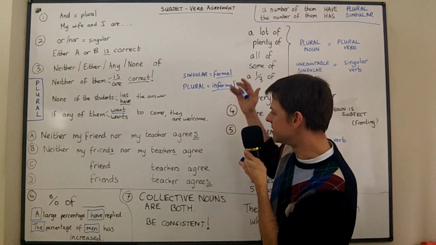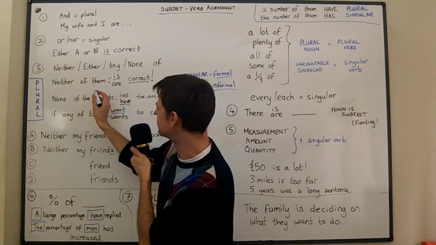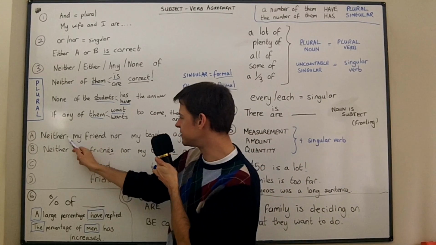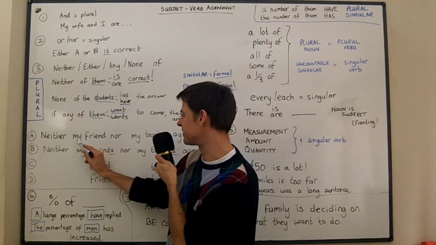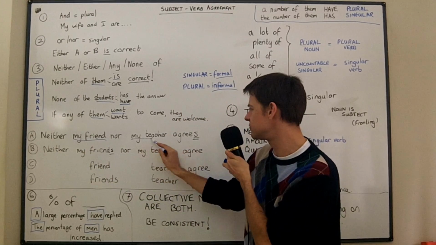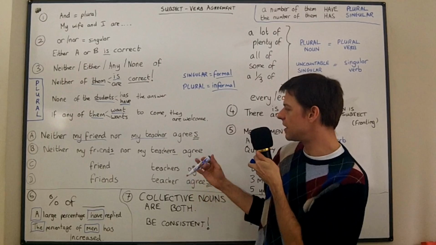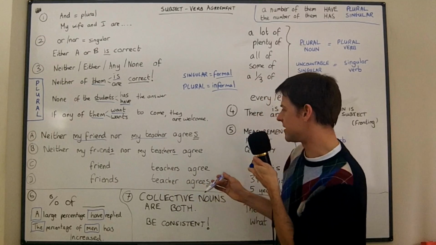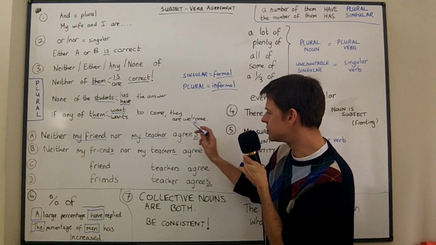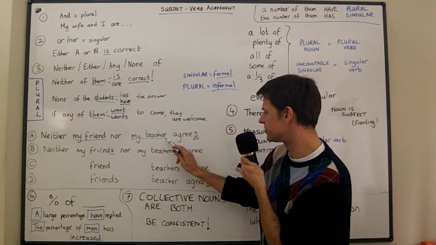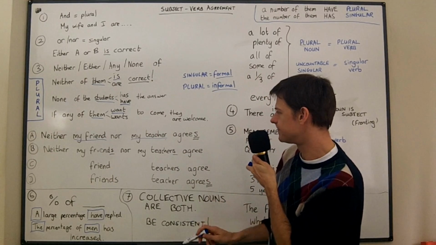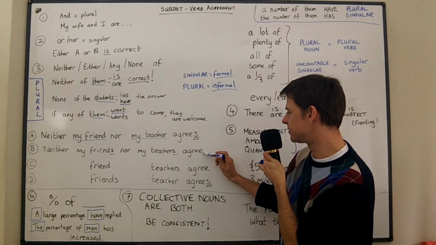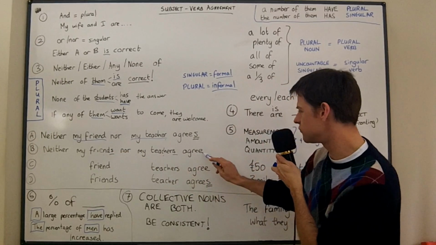Okay, so let's come down onto when we have, these are obviously all plural, them, students and them, they're all plural, but sometimes we have a singular and a plural. Sometimes we have a singular and a singular. Neither my friend nor my teacher agrees. And I've read on several websites and in some of the books on English grammar that this verb should agree with the last element here. So if the last element is singular, the verb is singular. Here we've got plural here and plural, and so the verb is plural. Neither my friends nor my teachers agree.